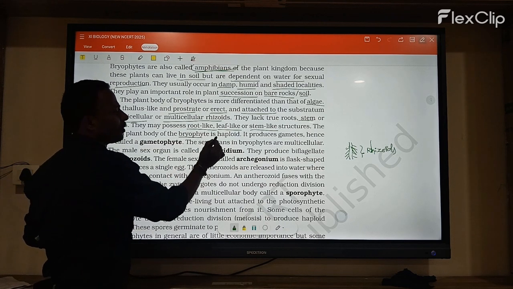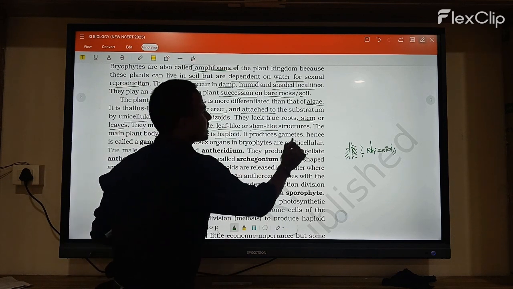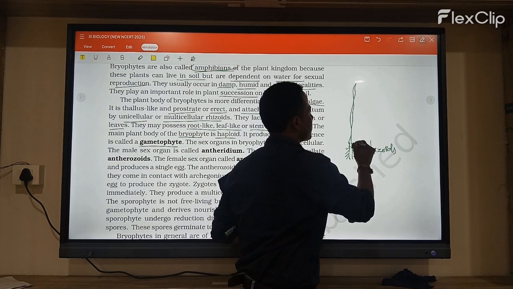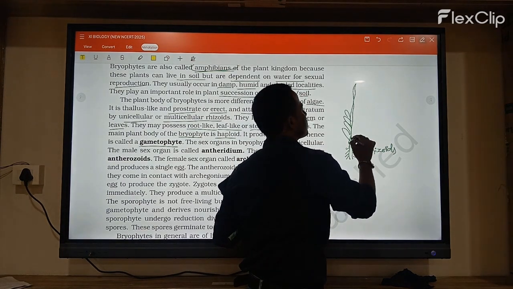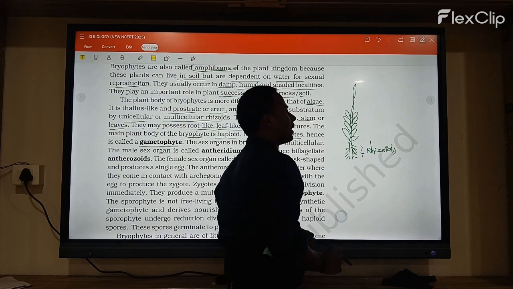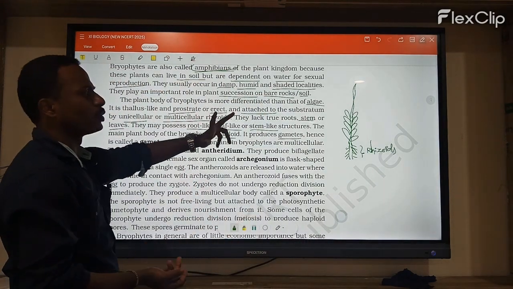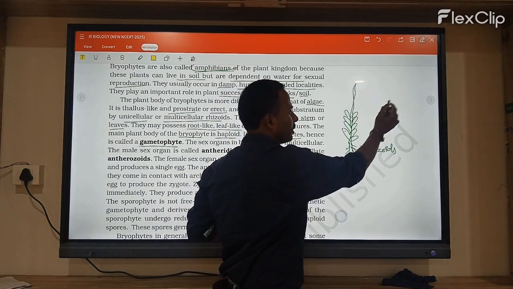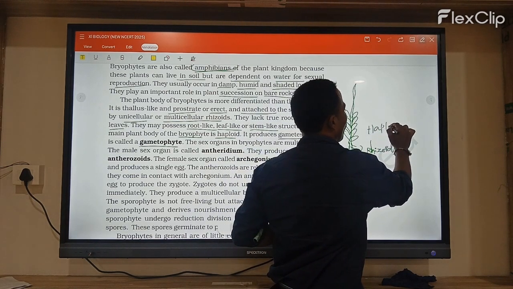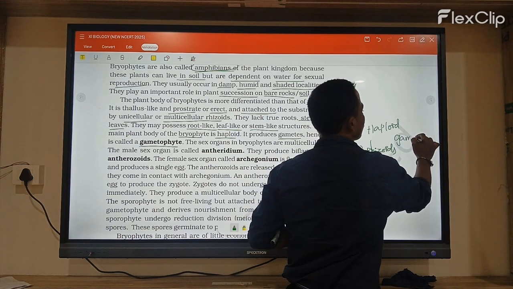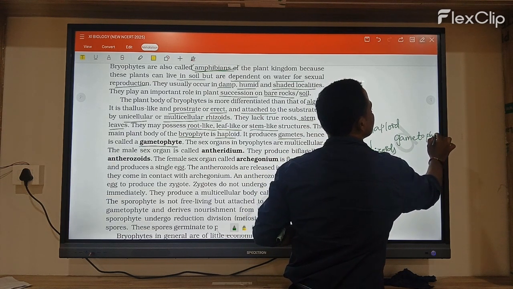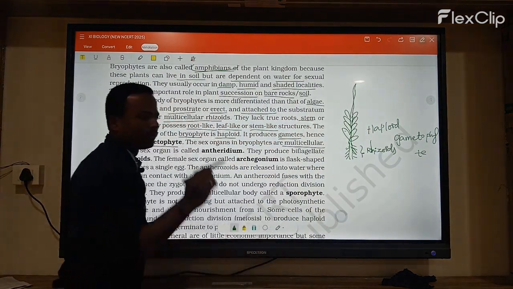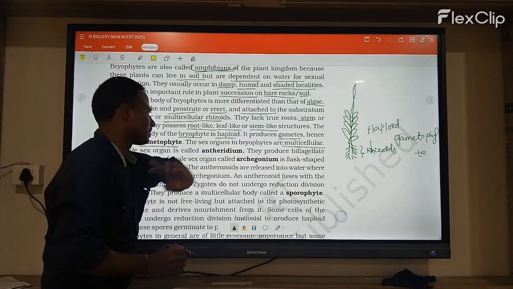The main plant body of a bryophyte is haploid and it produces gametes, hence it is called a gametophyte. In this body the leaf-like structures and stem-like structures are formed, and gametes are also produced. Hence it is a haploid gametophyte. And the sex organs of bryophytes are multicellular, which is very important.